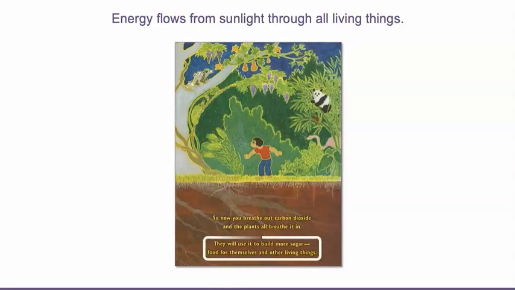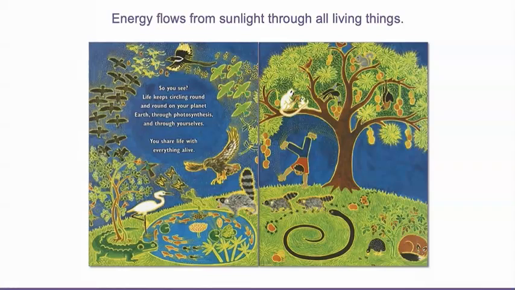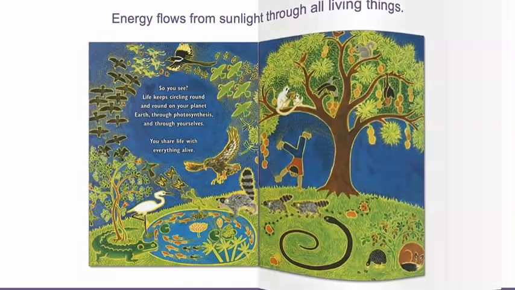Plants use the carbon dioxide that animals breathe out, along with water and sunlight, to build sugar. Then animals eat the plants. So you see, life keeps circling round and round on your Earth through photosynthesis and through yourselves. You share life with everything alive.